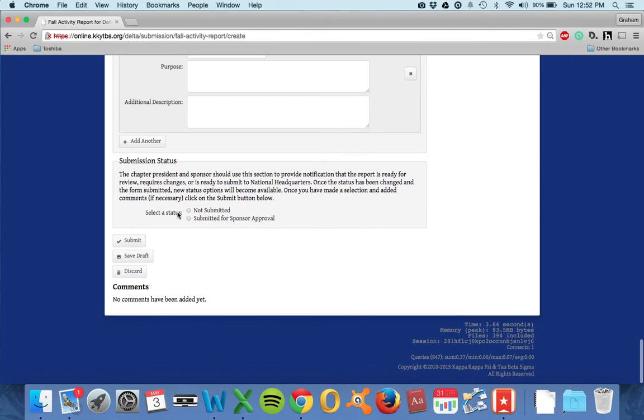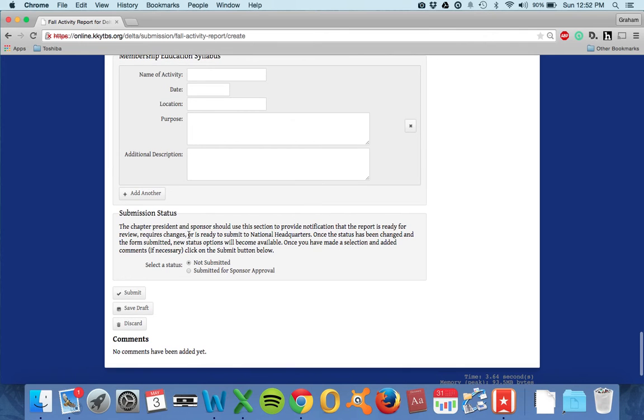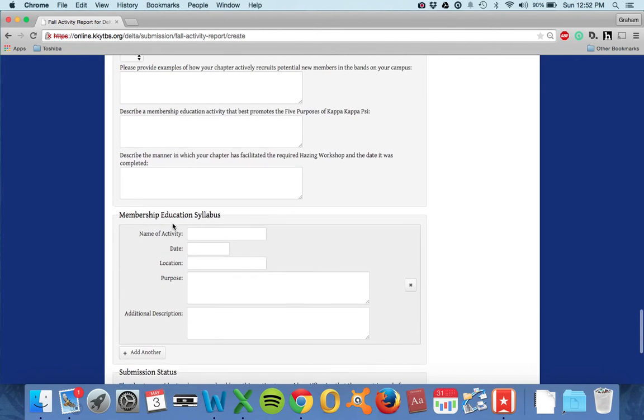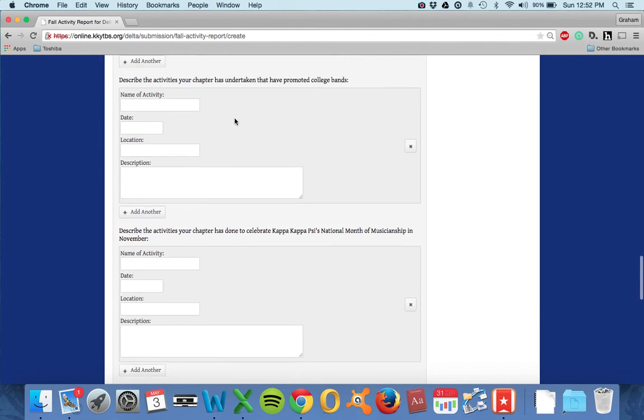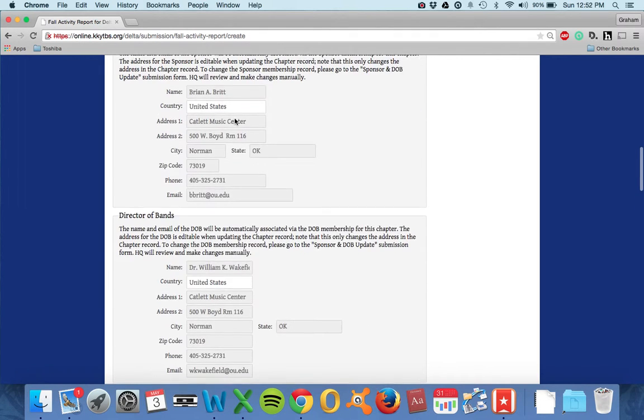And then down here, this is important. If at any time you need to stop your paperwork, you'll click Not Submitted and Save Draft. Please, please, please do this before you exit out. Otherwise, you'll just have to start all over. So make sure you're always saving as draft when you leave. You can complete this as quickly or as slowly as you want. Just make sure you don't ever lose your progress, because you yourself will be upset.